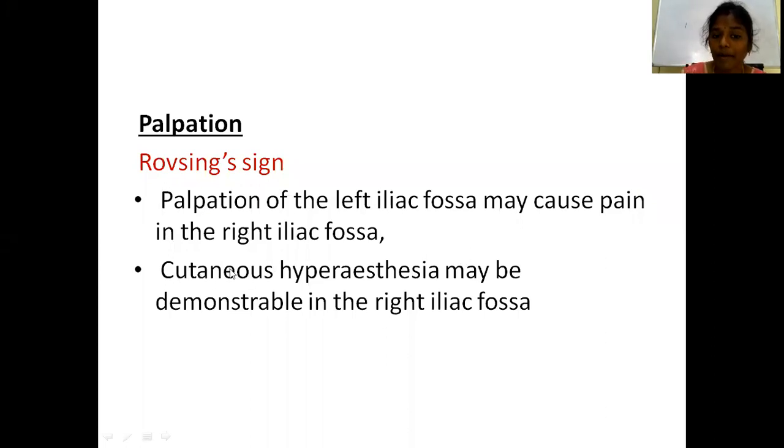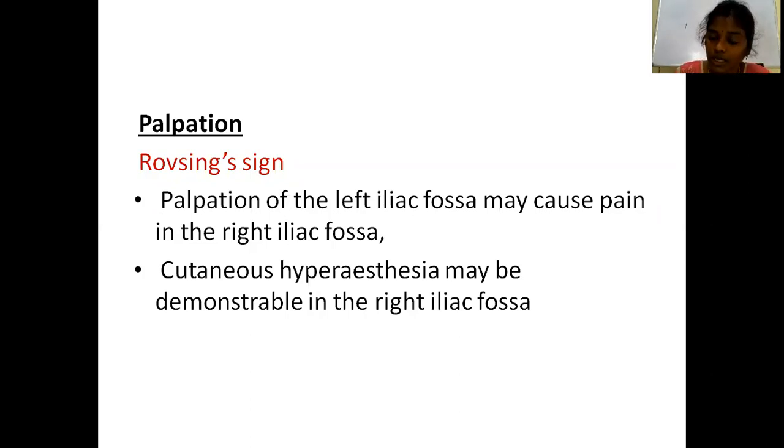Generally, if you palpate or press in the right iliac fossa, there will be pain because of the inflamed appendix. But in acute appendicitis, when you palpate the left iliac fossa, there will be pain in the right iliac fossa. Shift of bowel loops? It's not exactly the shift of bowel loops. It is the transmission of the gas.